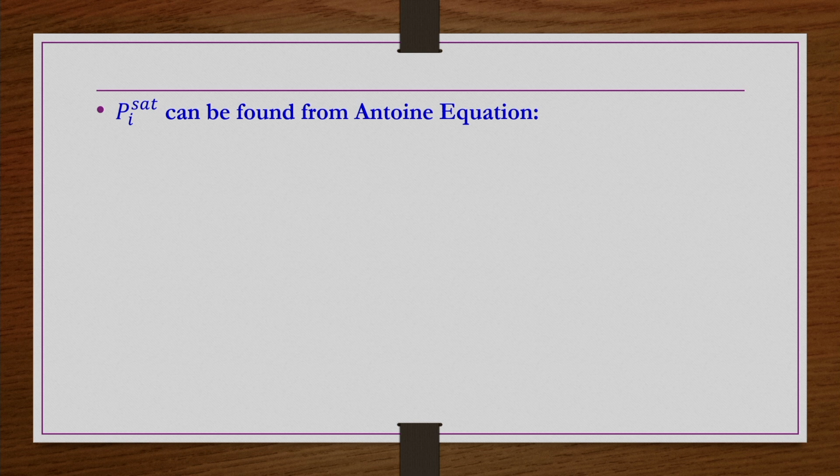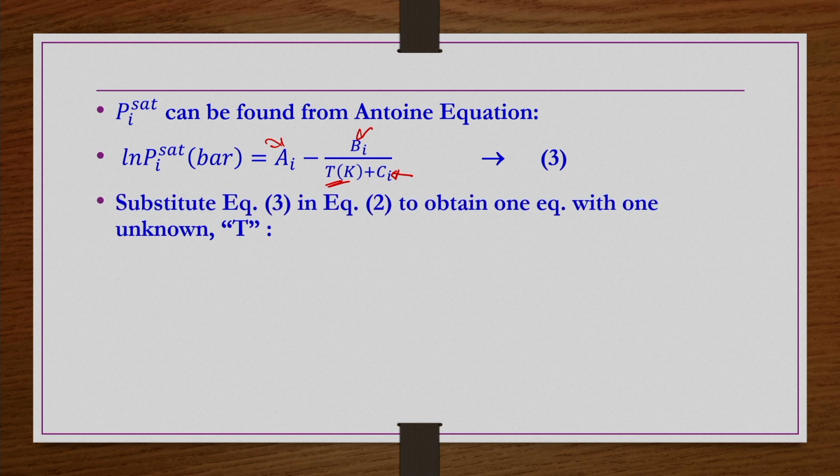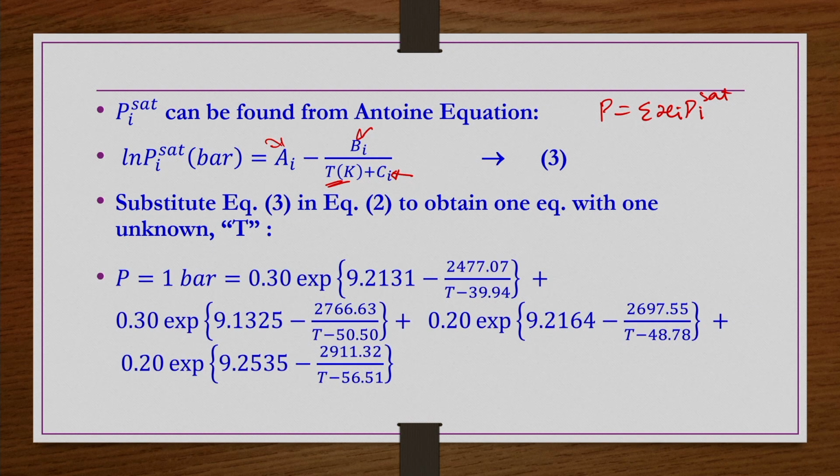Now, Pi sat can be found from the Antoine equation. So, ln Pi sat in bar is equal to Ai minus Bi by T plus Ci, where T is in Kelvin. Ai, Bi and Ci are the Antoine constants. They are available for almost all components in standard chemical engineering thermodynamics books. Now if you substitute this equation in our previous equation, P is equal to sigma Xi Pi sat for each component, then expand.